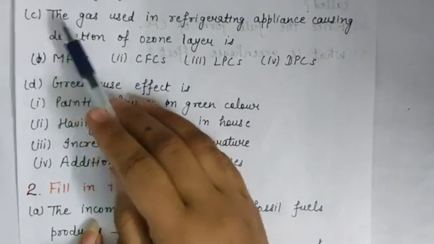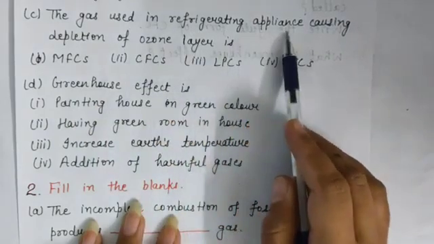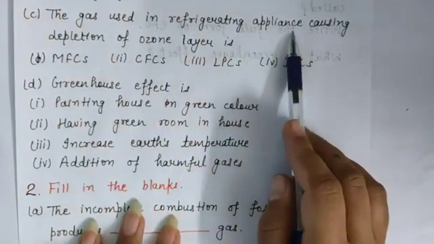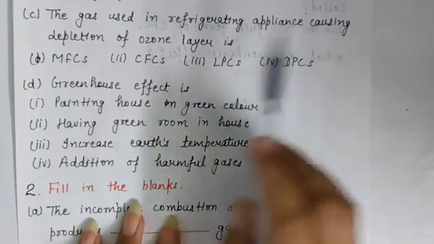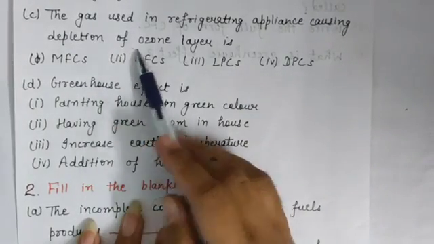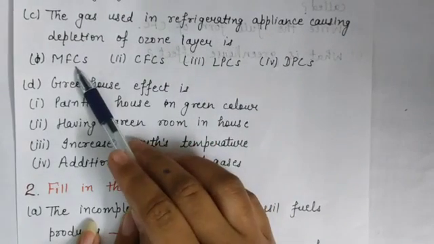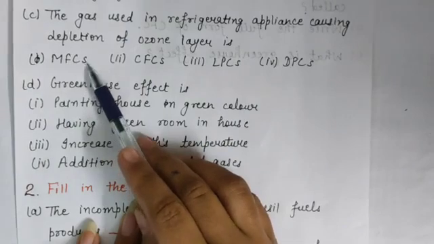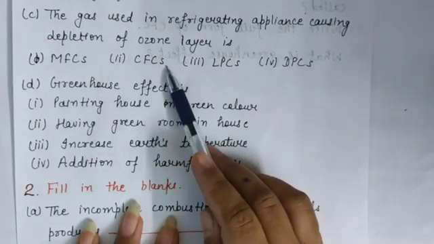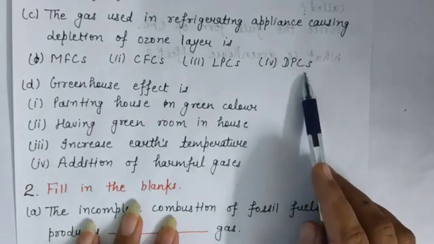C part, the gas used in refrigerating appliance, means in refrigerator, causing depletion, means damage of ozone layer, is. Options are MFC, CFC, LPC, and last option is DPC.